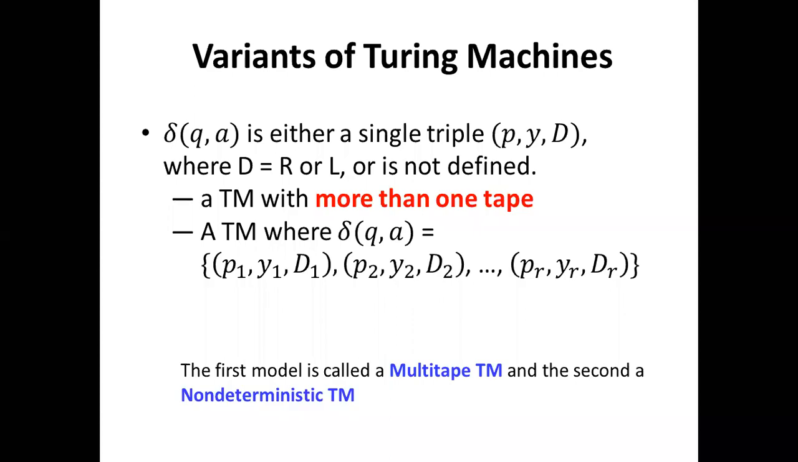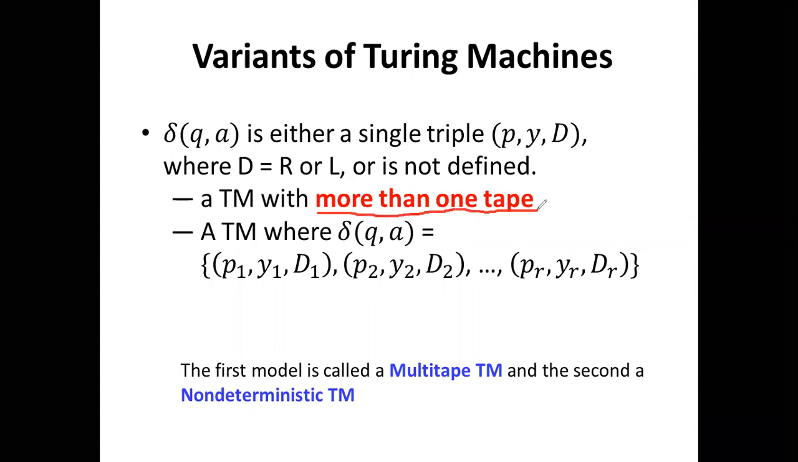Today we will discuss the variants of Turing machines. There are two types of Turing machines that we discuss here: one is the multi-tape Turing machine, and another is the non-deterministic Turing machine. In the multi-tape Turing machine, we have Turing machines with more than one tape.